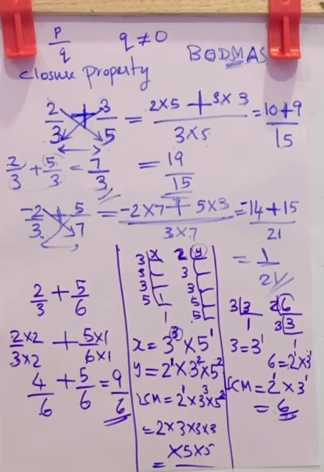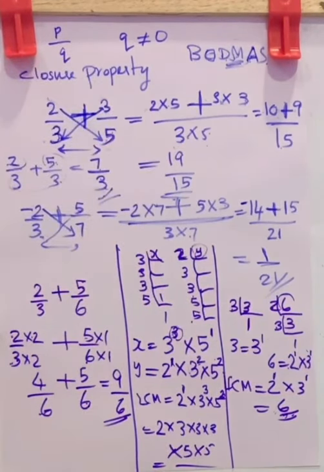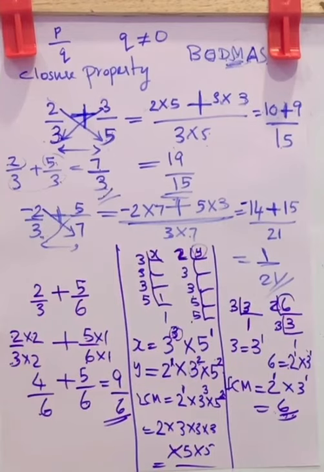Standard form means, I will give you some examples. 2 by 3 is a standard form. 7 by 3 or 5 by 3 is standard form. 19 by 15 is standard form. 1 by 21 is standard form. But 9 by 6 is not standard form. So the difference is, standard form means there should not be any factor between numerator and denominator. It must be the least form.